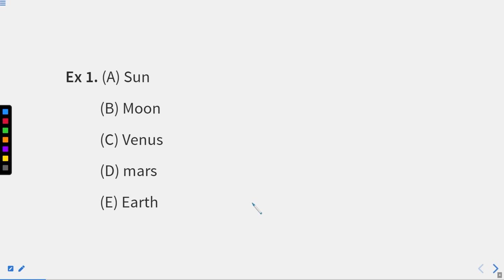Now what you need to do in these kinds of questions is to read each and every word carefully. The first word given is sun. So what exactly is the sun?